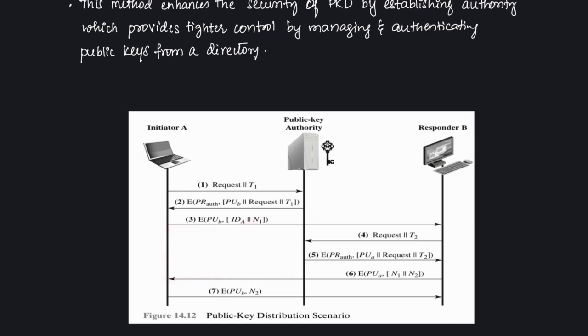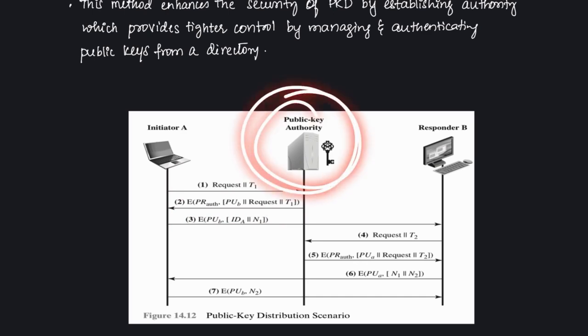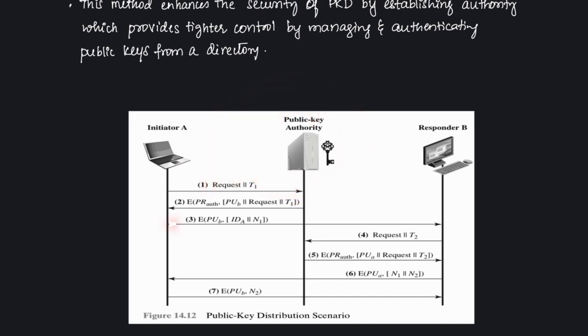So A uses PU auth to decrypt the second message which we have got, decrypting the response, verifying that it originated from the PKA and has not been tampered with by a third person. Now after that, A will encrypt a message and send it to B. So A will use PUB.